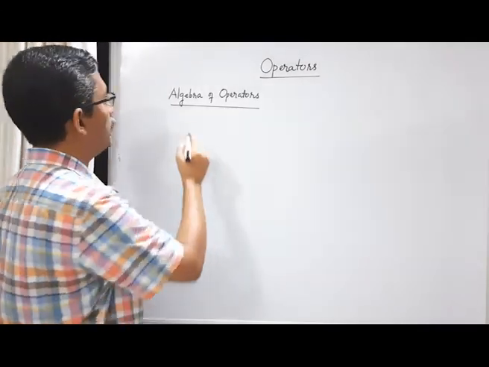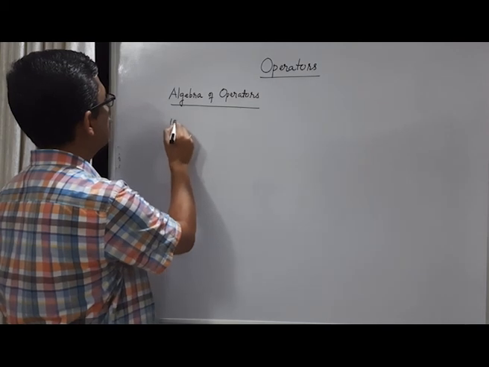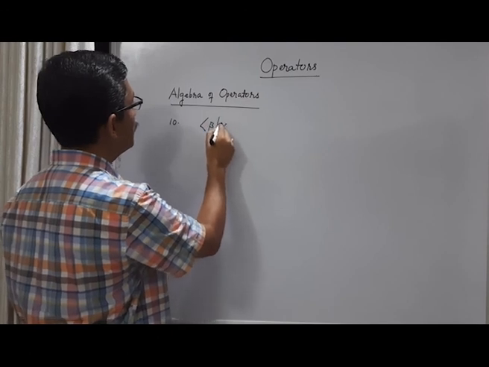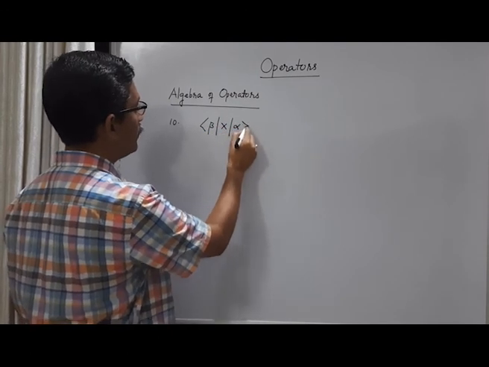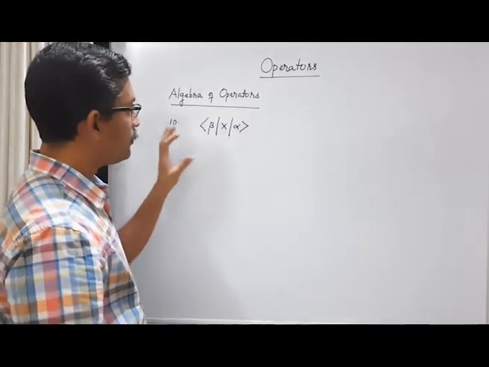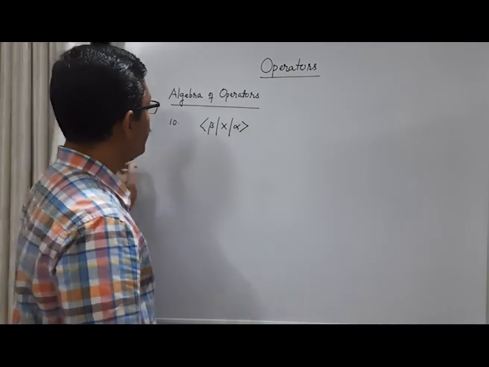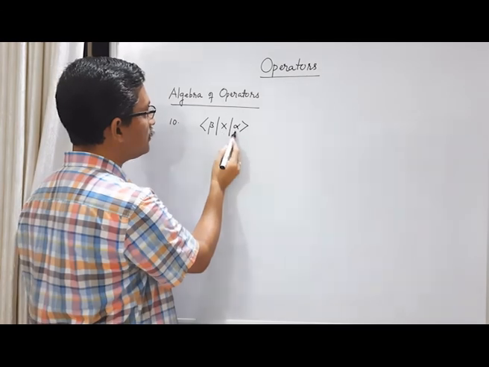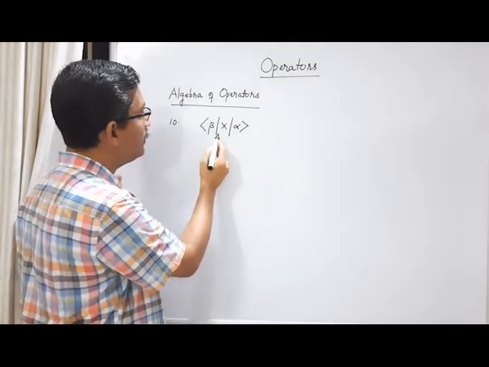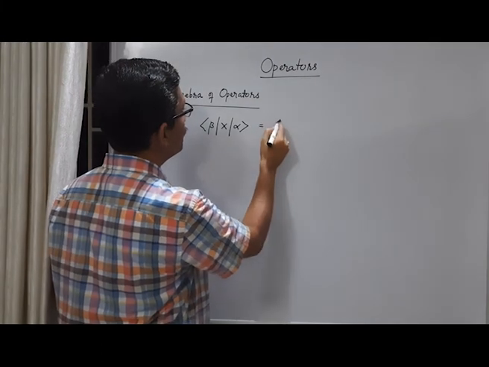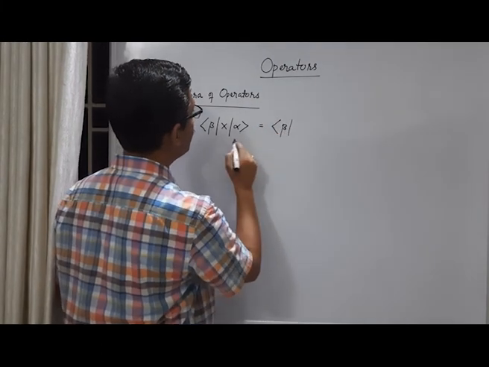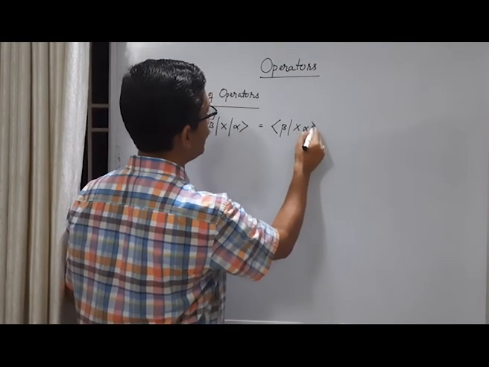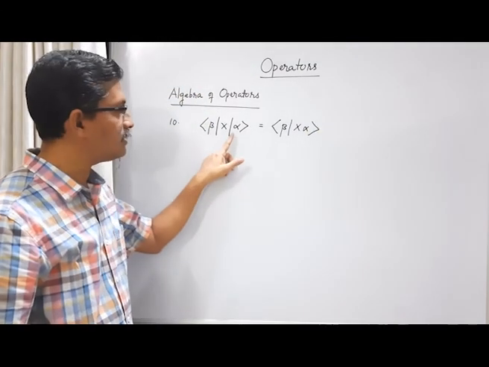Let's consider one more property of operators, number 10. Consider this quantity: bra vector beta, an operator x, and a ket vector alpha. What type of a quantity is this? We can look at it in two ways. This operator x can act on either this ket vector or this bra vector. So let us rewrite it like this: bra vector beta, operator x acting on ket alpha, which I can write as beta with x alpha, taking the x inside.